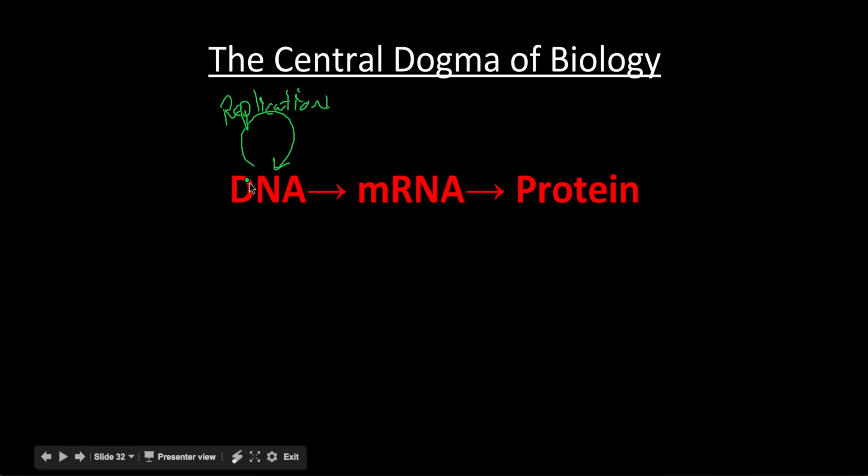When the time comes, we take our DNA and we create RNA from it. So this process is our next process, which is transcription, which is right here. And then finally, we take that RNA molecule and we translate it into proteins. So we see that whole process unfold, and that's our central dogma of biology: DNA goes through these steps to make proteins.